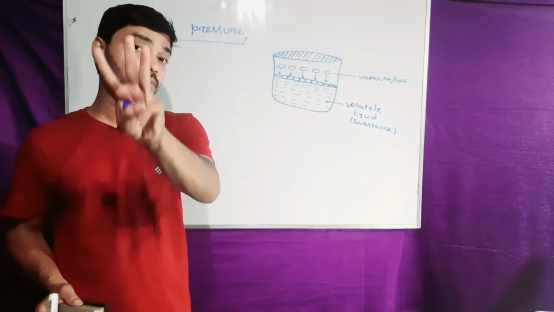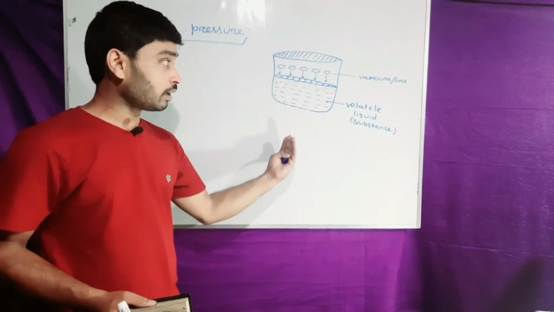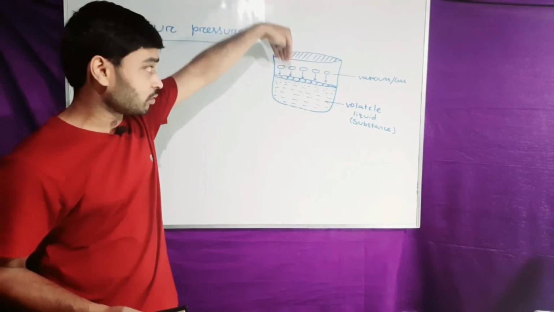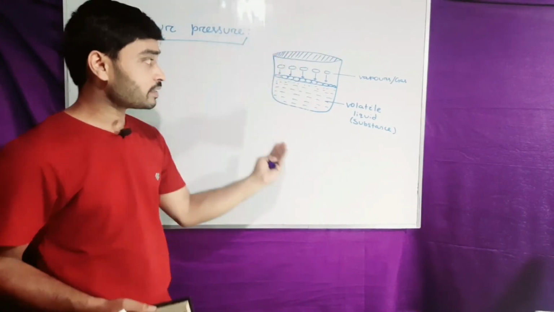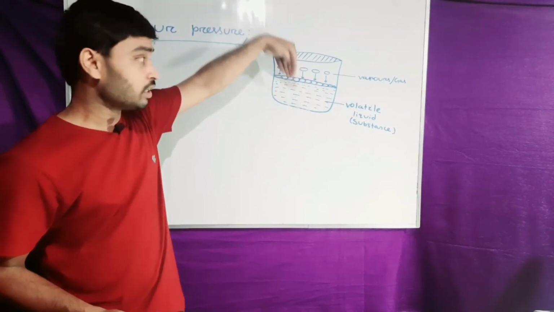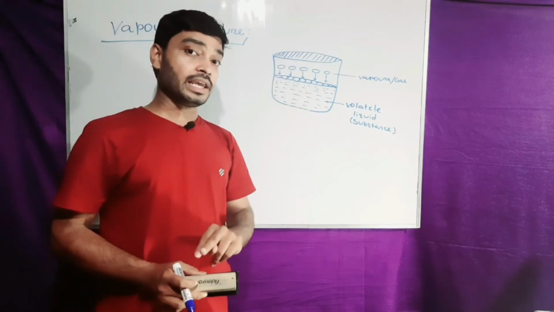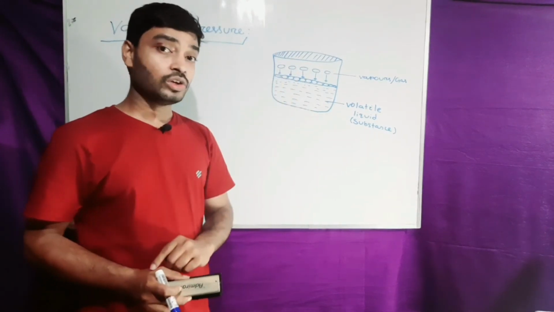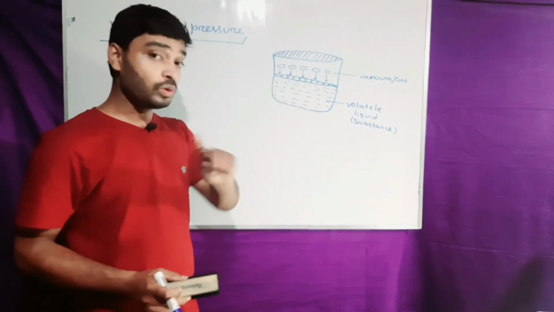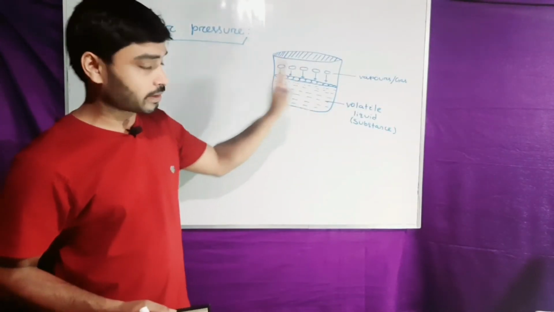and at equilibrium condition. Equilibrium means the rate of forward reaction should be equal to the rate of backward reaction, because this reaction, vaporization along with pressure exertion, goes in the opposite direction too, and the reaction should be in equilibrium condition to study the vapor pressure. So we will again write the definition. After that we will come to the concept again.